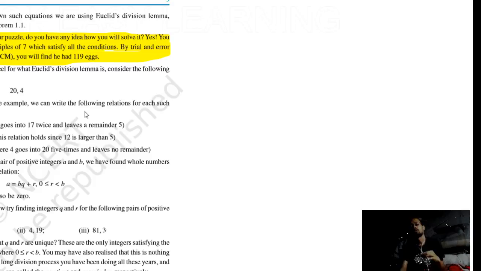Getting back to your puzzle, do you have any idea how you will solve it? Yes, you must look for the multiple of 7 which satisfies all the conditions. By trial and error, using the concept of LCM, you will find that he had 119 eggs. Oh, pardon me. I haven't taken all the conditions. We need to take the other conditions also.